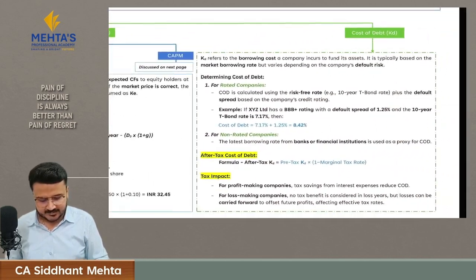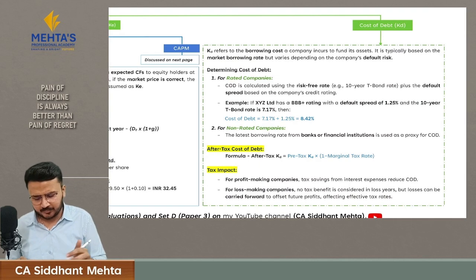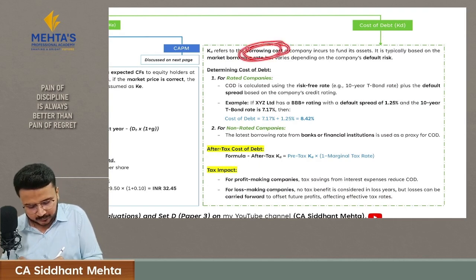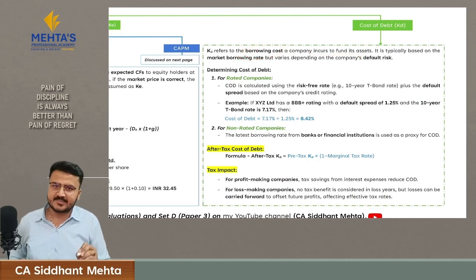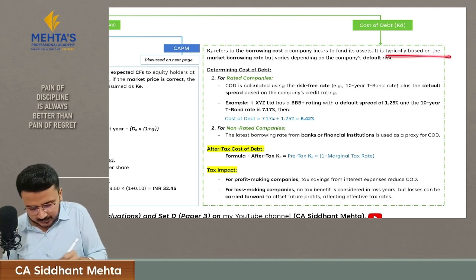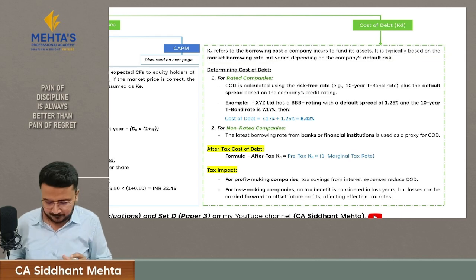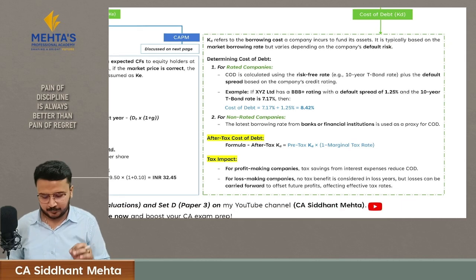Then let's understand what is cost of debt. Cost of debt is nothing but the borrowing cost of the company which they have incurred to raise that funds. This is typically based on the market borrowing rate and varies based upon default risk of the company. So how to calculate cost of debt?